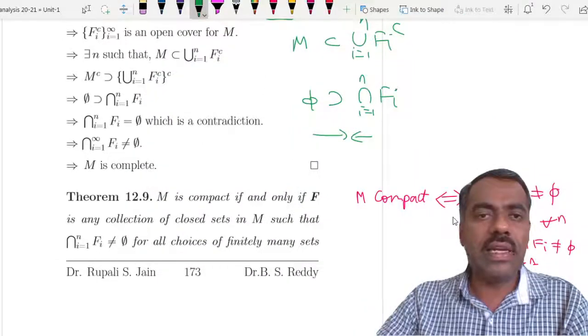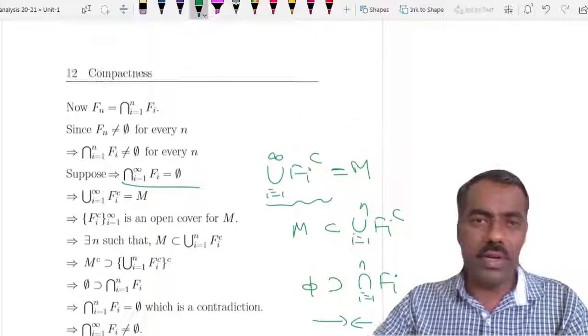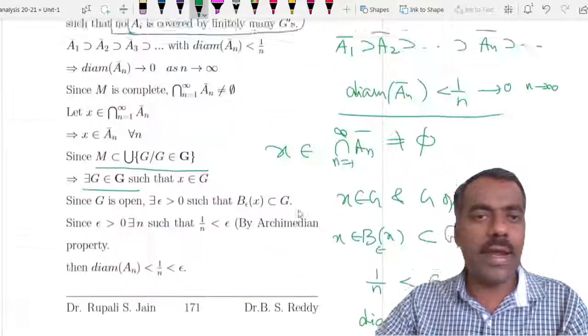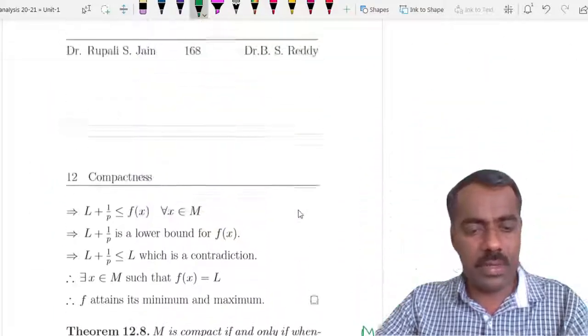Next class we'll discuss uniform continuity, and how compactness and completeness are related with uniform continuity. Okay, we'll stop here.